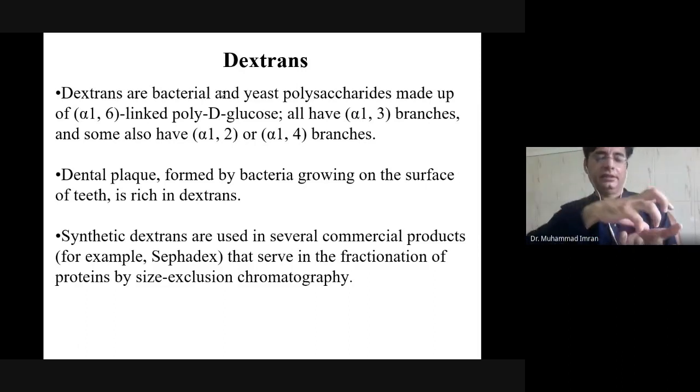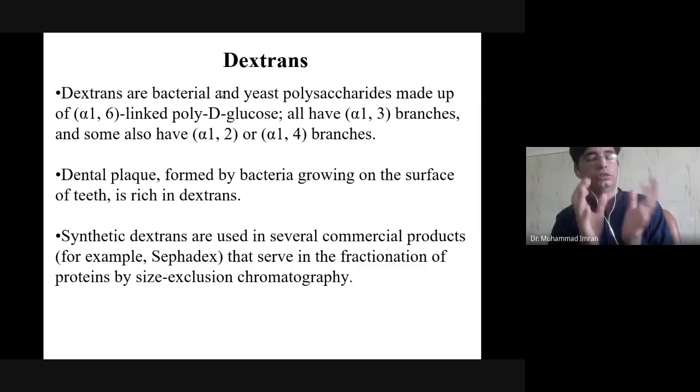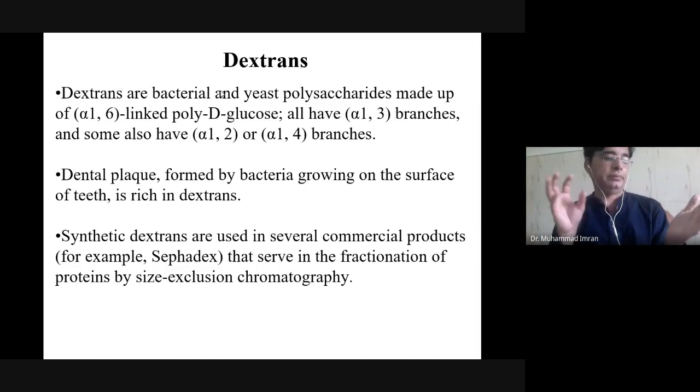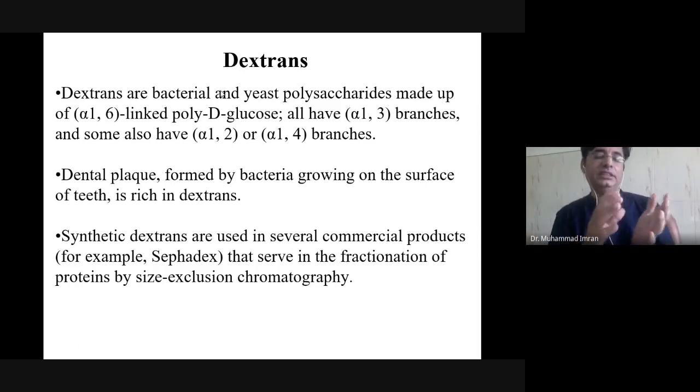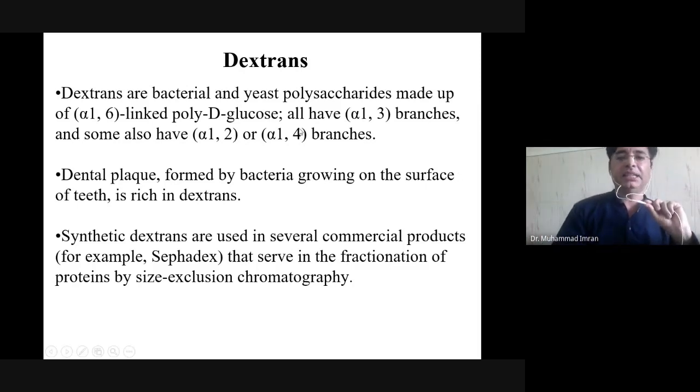In sucrose, it takes the fructose as an energy source and polymerizes the glucose to make dextran. That dextran contains many linkages: alpha 1,6, alpha 1,3, alpha 1,4, and sometimes alpha 1,2 glycosidic linkages. It is produced in dental plaque, formed by bacteria growing on the surface of teeth. So dental plaque is rich in dextran.